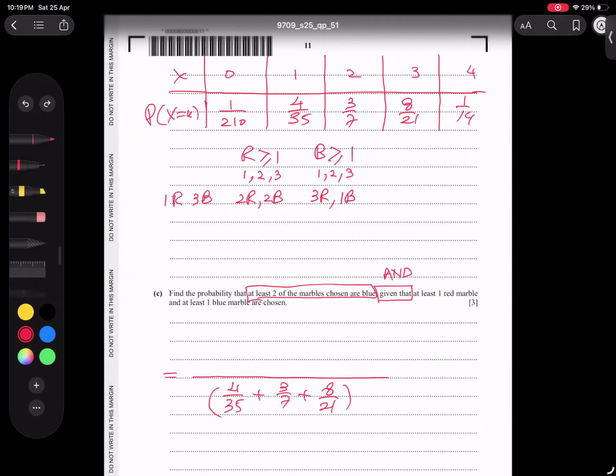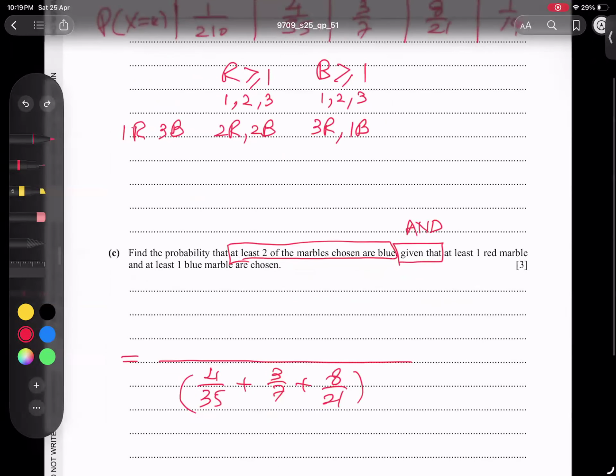Now I'm going to combine. At least two marbles are blue, and at least this condition number one and this condition number two, I have to combine. It means we are bound: at least two marbles are blue. At least two marbles are blue means this option and this option. So these two options I will copy in the numerator.